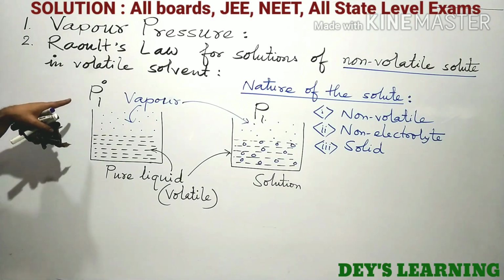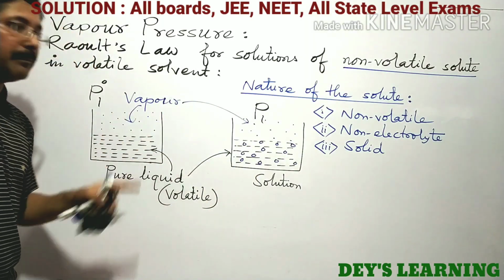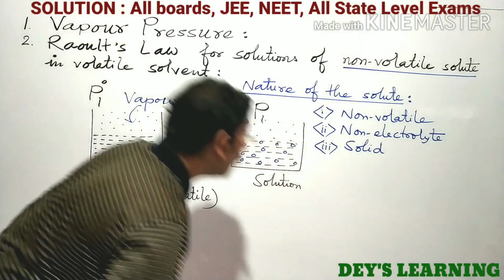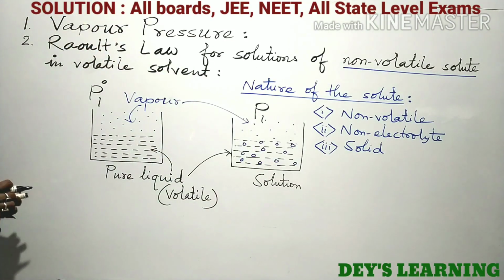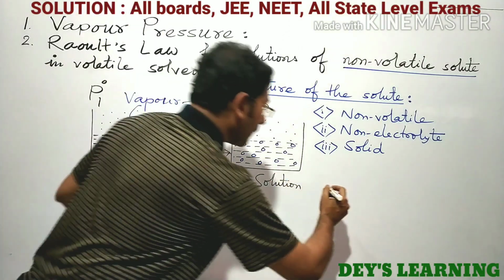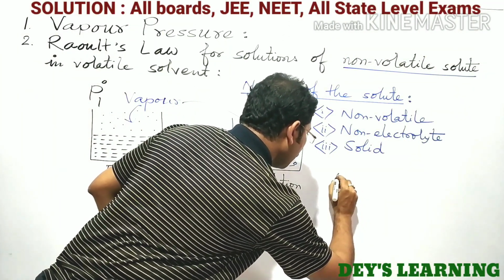Of course this P1 will be less than P01. Question is why? There are two main reasons why P1 is less than P01.